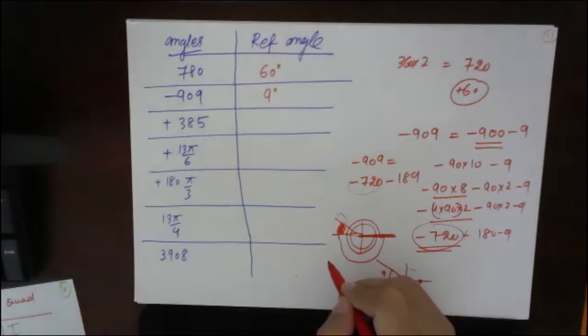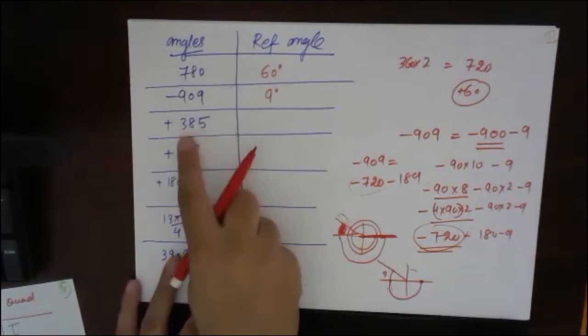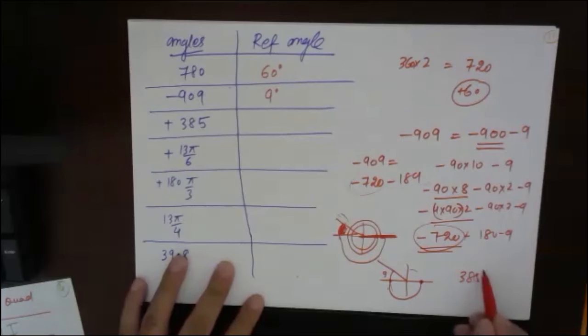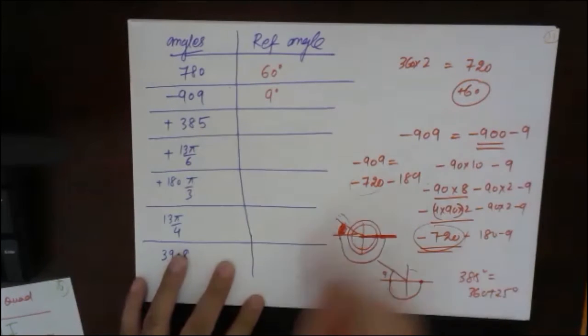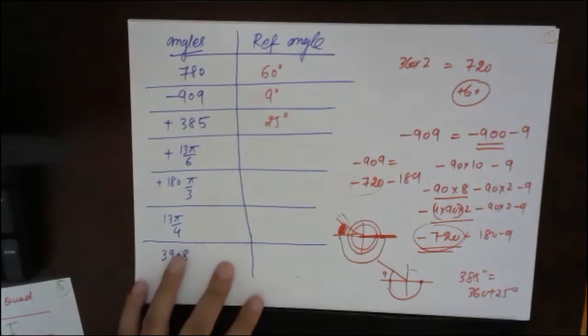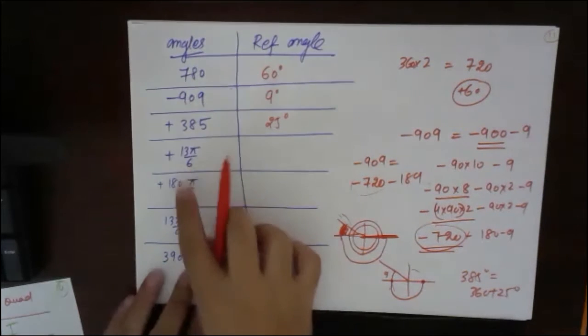Yes? Okay. Next one is 385. 385 degrees means 360 plus 25 degrees. 360 means one complete rotation anti-clockwise, plus 25. So the reference angle is 25 degrees. Understood, everyone?